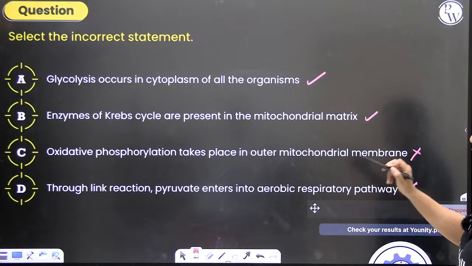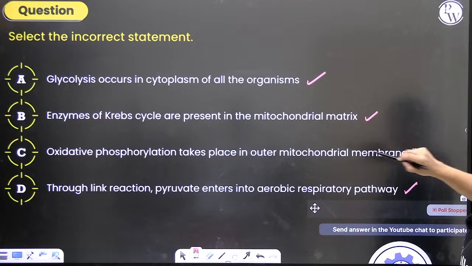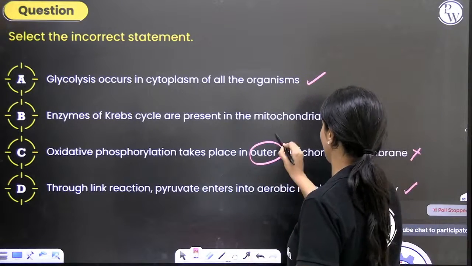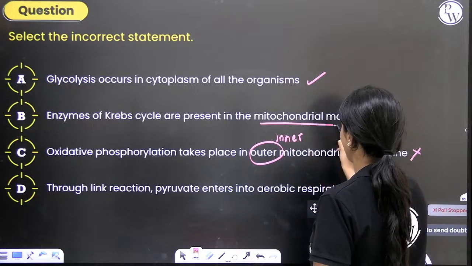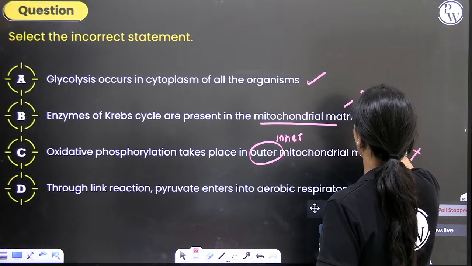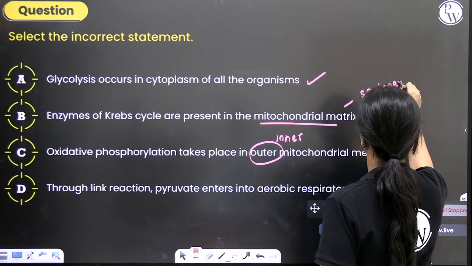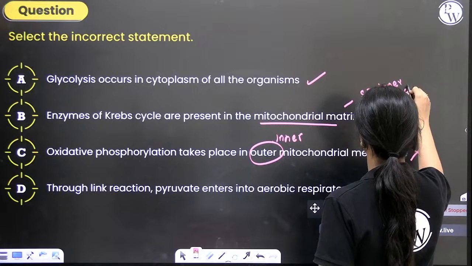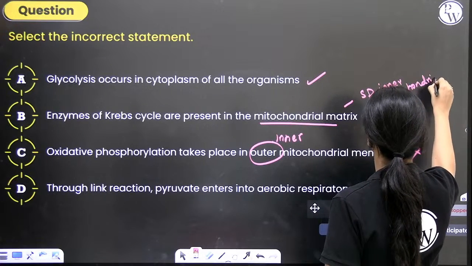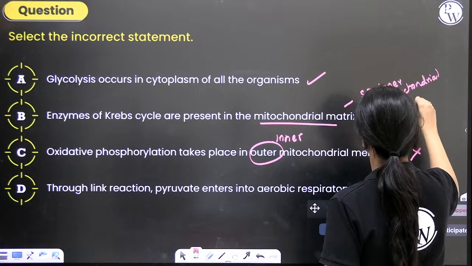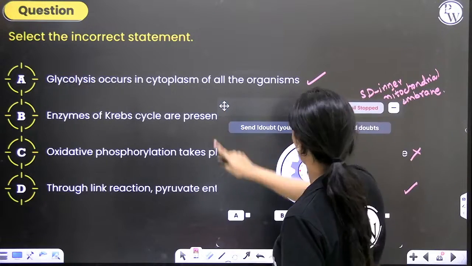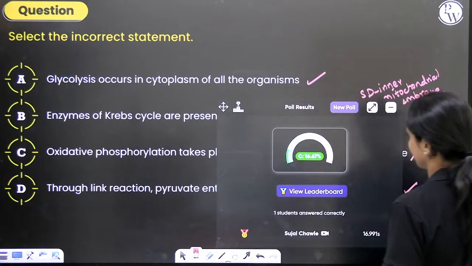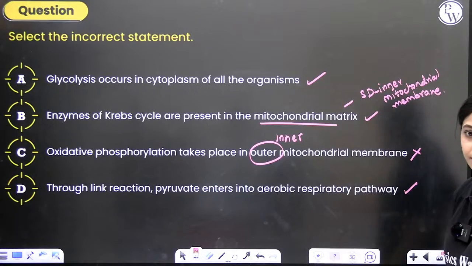Oxidative phosphorylation, where does that take place? It takes place in the inner mitochondrial membrane, not outer. Krebs cycle enzymes, most of them are in the matrix. Succinate dehydrogenase is in the inner mitochondrial membrane. However, since they have not mentioned all, you can see C can be marked as the correct answer.